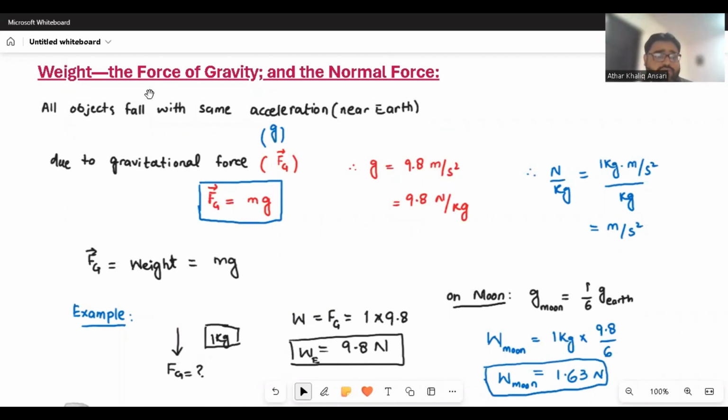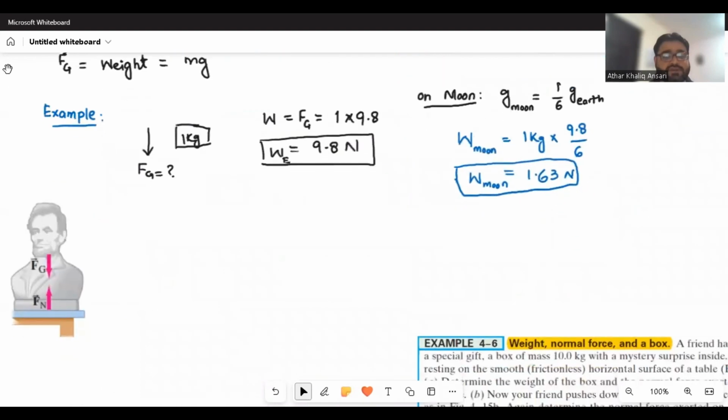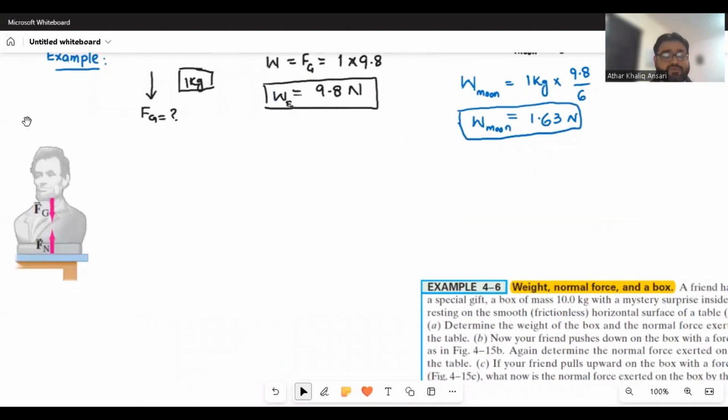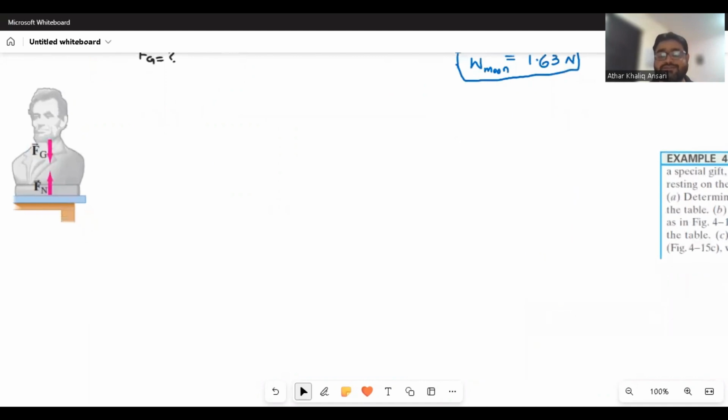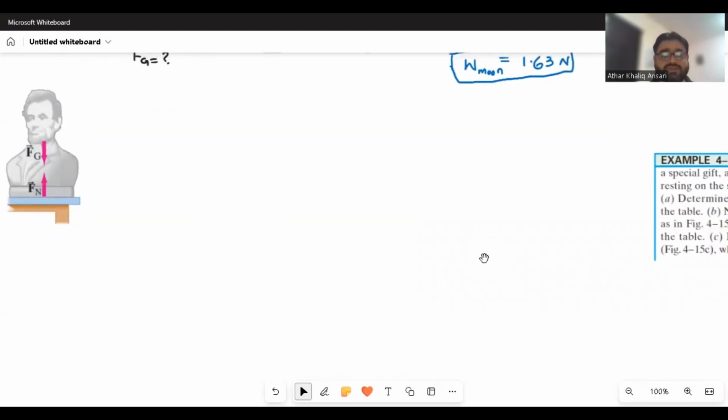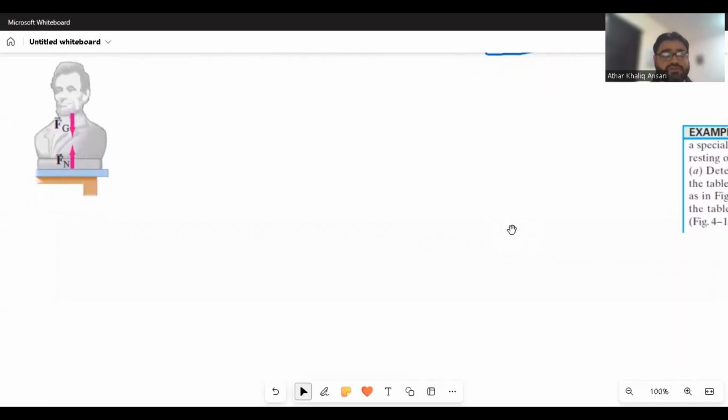Yes, guys, now we just talk about weight and force of gravity. The second thing is the normal force. That is very interesting, and we need to understand it. Usually, you know, as Galileo said, there is a force that keeps the object moving downward, or it acts on the falling object. So if the same object is placed on the table, the force of gravity is always there. Like you can see there's a sculpture of Abraham Lincoln. So the force of gravity on this object is acting downward.